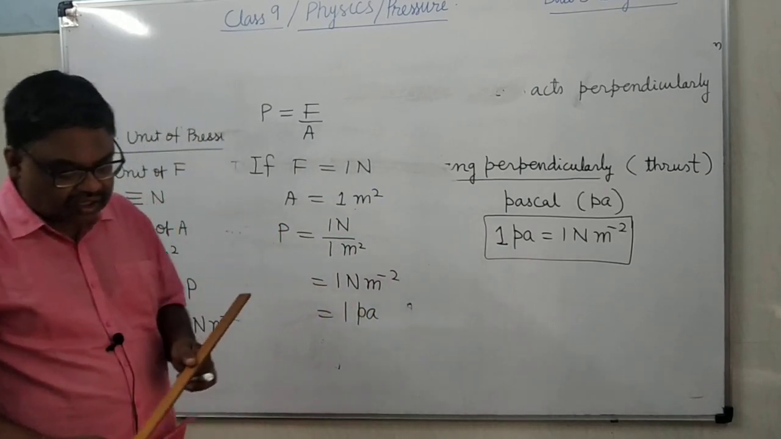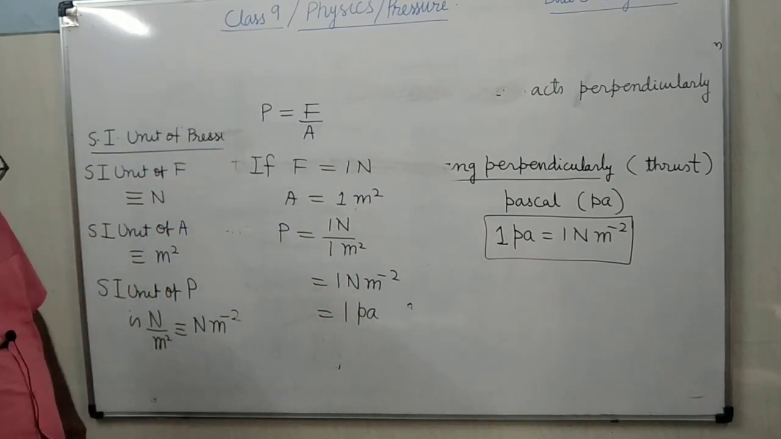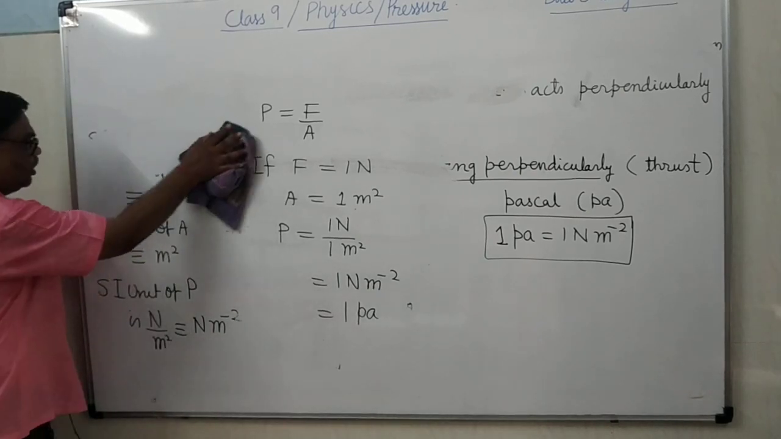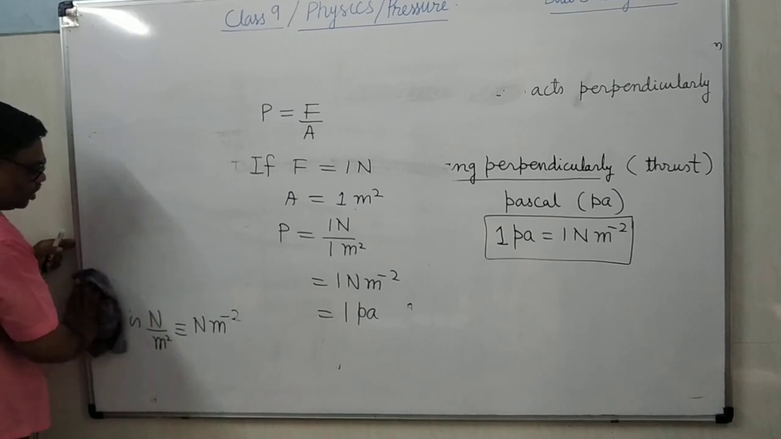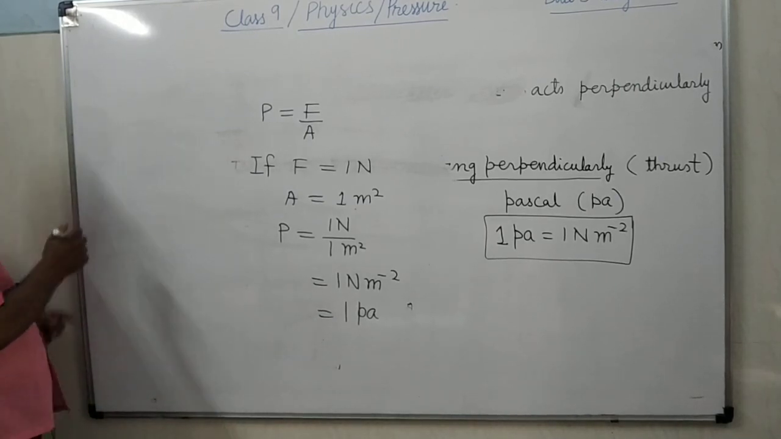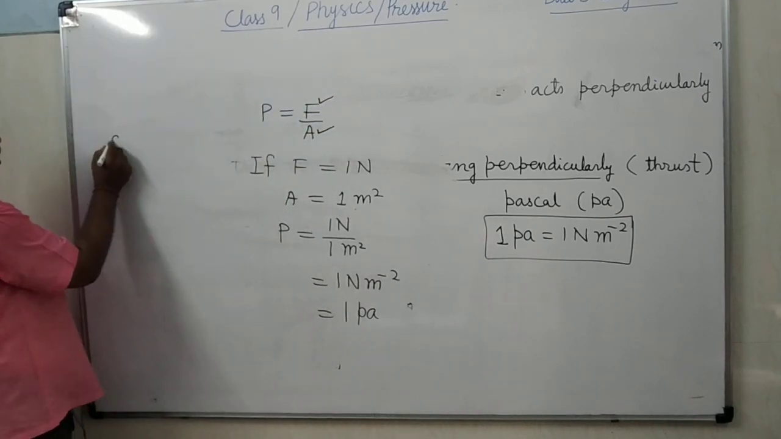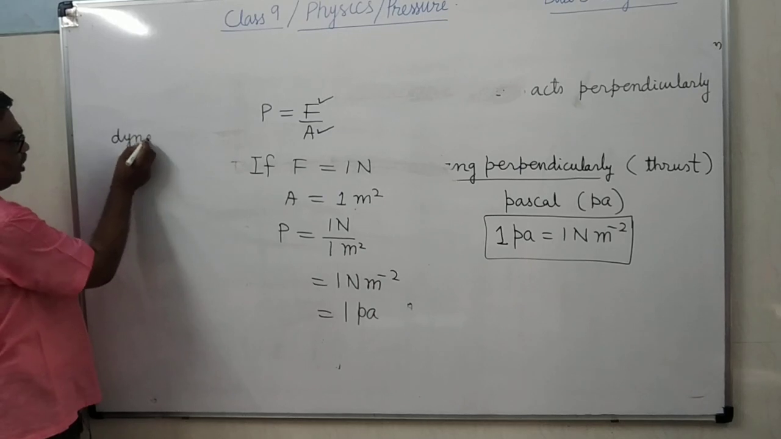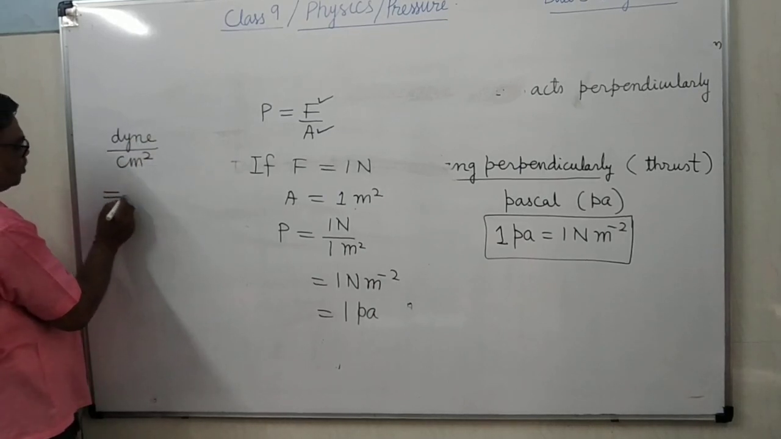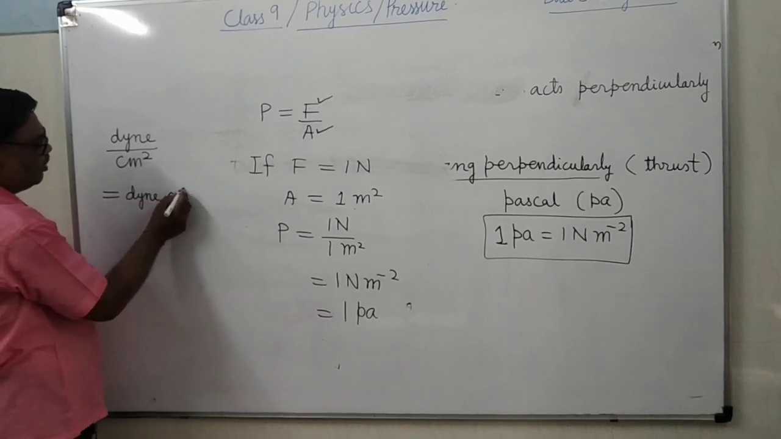It is clear? Now there are some other units also that you can make. CGS unit. So what will the CGS unit be? What is the CGS unit of force, of thrust? It is dyne. And here it is centimeter square. So it is dyne per centimeter square.